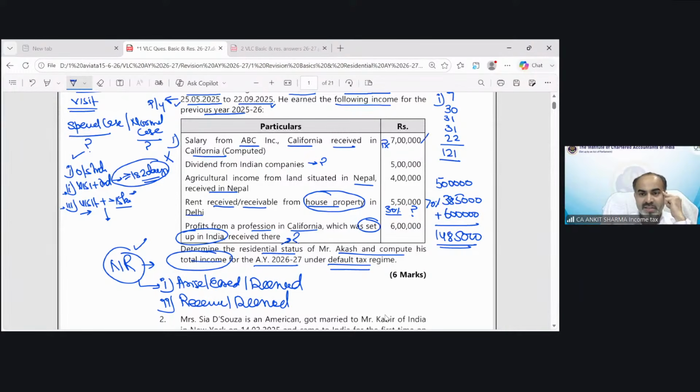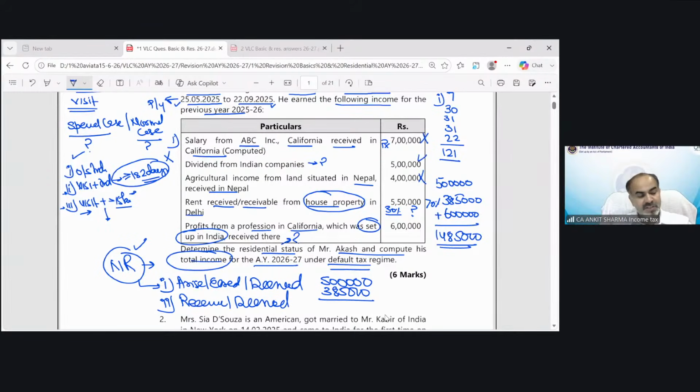As you can see, this cannot be included. Dividend from Indian company, yes. So 5 lakh would be part of his income, even though he is a non-resident. This agriculture income cannot be part. This house property income would be part of the income. This controlled income is non-taxable in case of a non-resident.